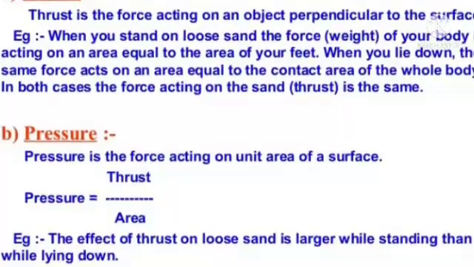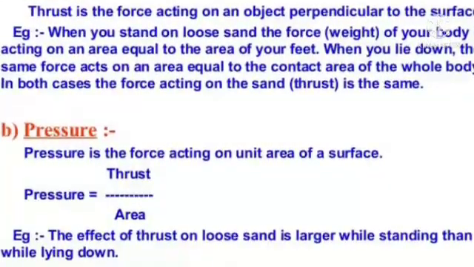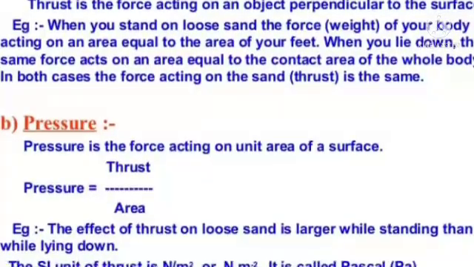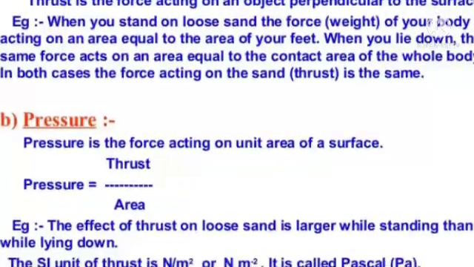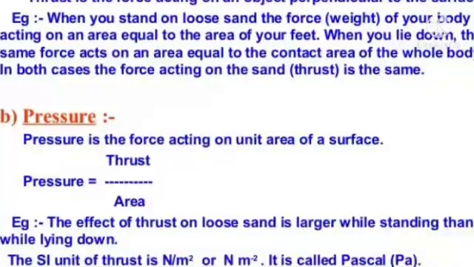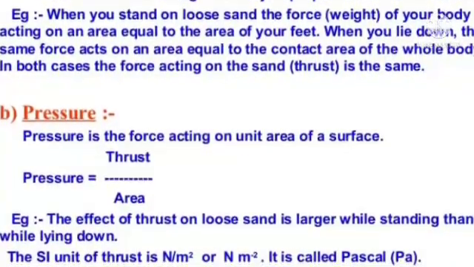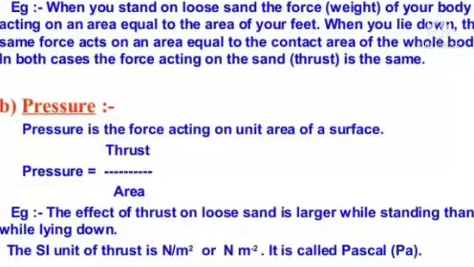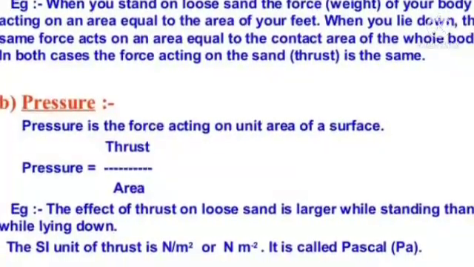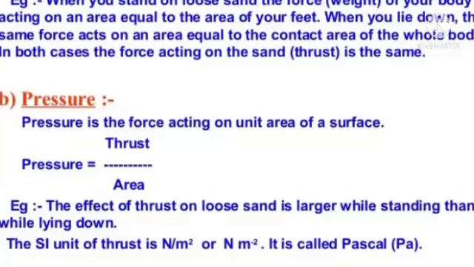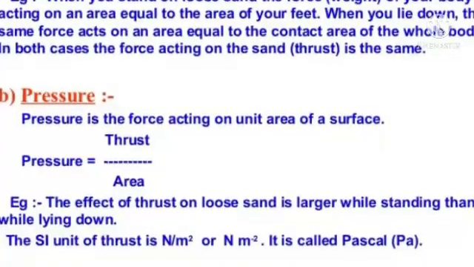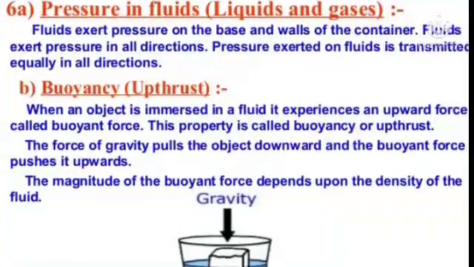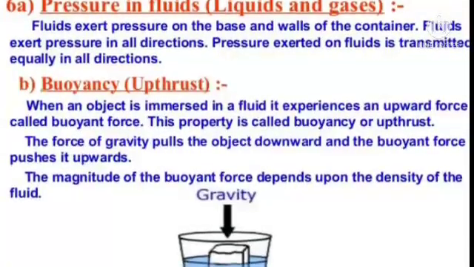Pressure. Pressure is the force acting on unit area of a surface. Pressure is equal to thrust upon area. Example, the effect of thrust on loose sand is larger while standing than while lying down. The SI unit of pressure is Newton per meter square. It is called Pascal.